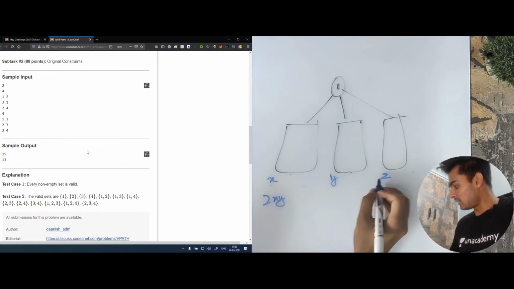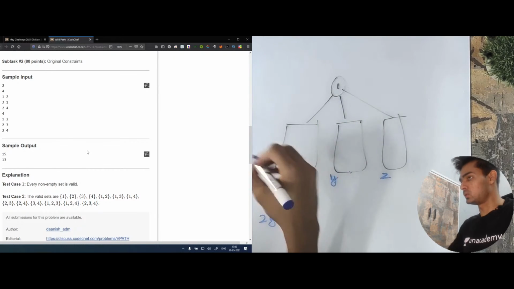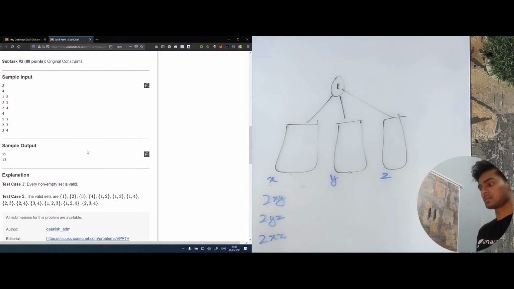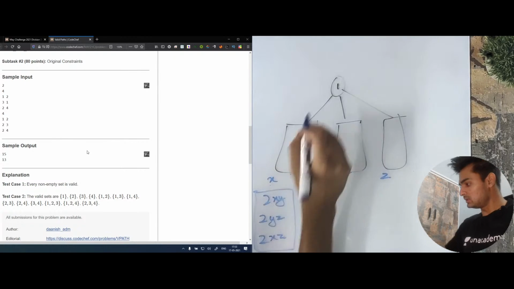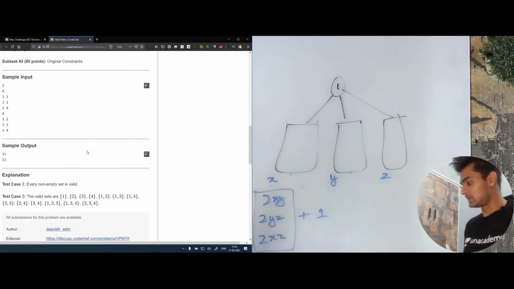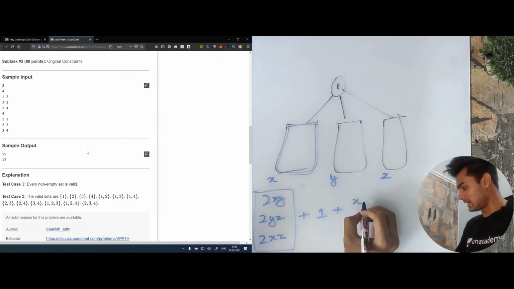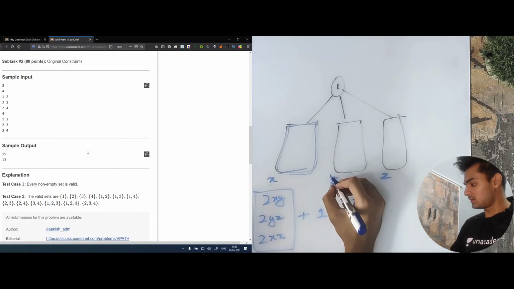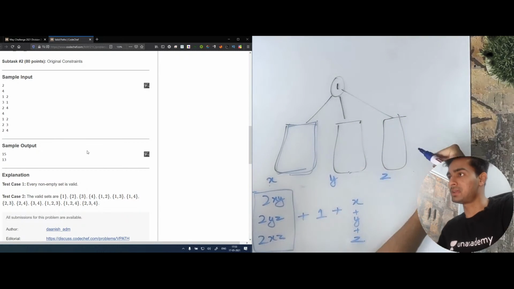Okay. Then we will have yz. So we'll have 2 yz. One yz will be excluding 1 and the other will be including 1. Okay. And similarly we'll have 2 xz as well. So these are the total paths that we'll have from the roots. Now this one will say that I alone can be a path as well. Okay. And this set will say that I alone can be a path. So basically I can have x paths of my own as well. This will say that I can have y alone paths of myself as well. And this will say that I can have z alone paths of myself as well.